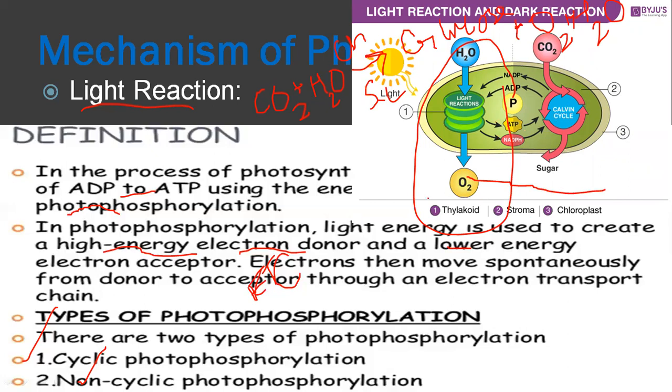In this light reaction, the first step is cyclic photophosphorylation and non-cyclic also. We will discuss what the difference is and how they form that ATP.